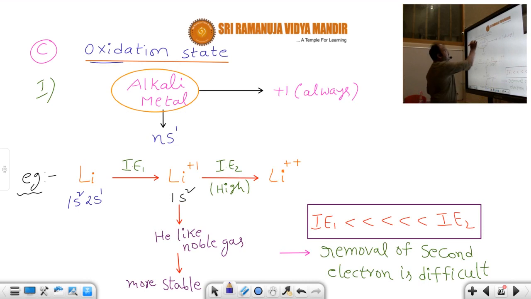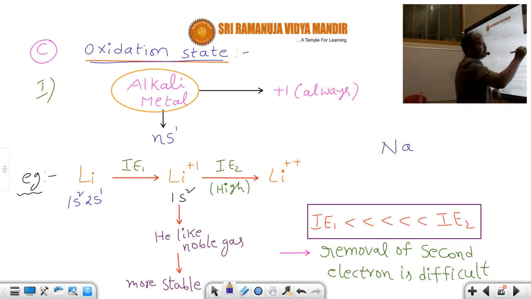Another one, oxidation state. The third application is oxidation state. What is oxidation state? The state in which the element behaves to be stable is called oxidation state.